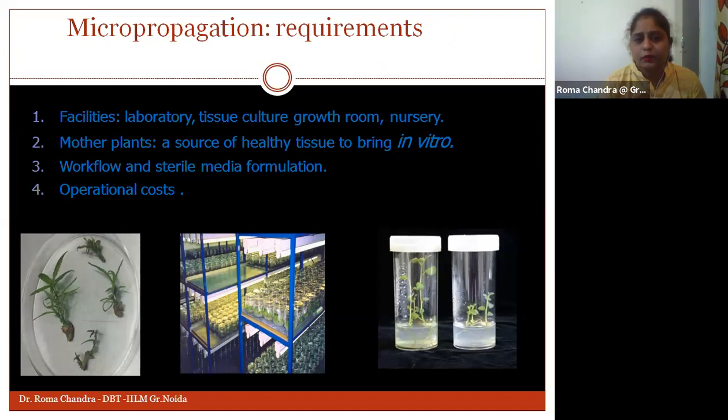We can't go with sources which already have some kind of contamination or disease state. We can't pick sources under certain abnormal conditions and proceed with micropropagation. And wherever we want to go with micropropagation, we need to have the workflow and the sterile media formulation.